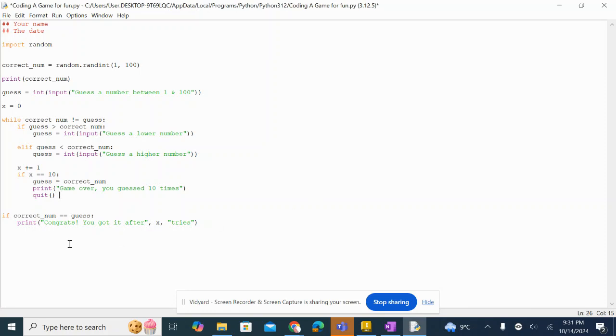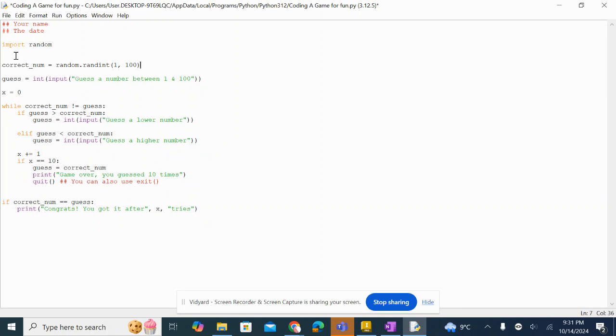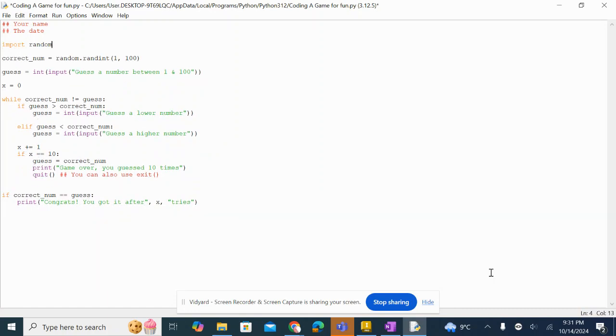Okay? And just a little thing. You can also use exit, open and close bracket, and that will also work the same. Okay? Make sure you guys remove this top code over here, which is purely for the coder. Okay? And spit this out all nicely, and you should be good.